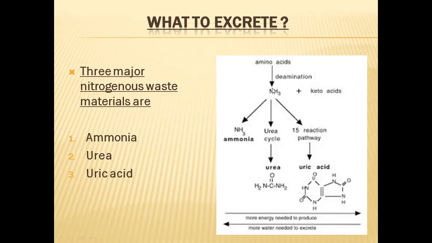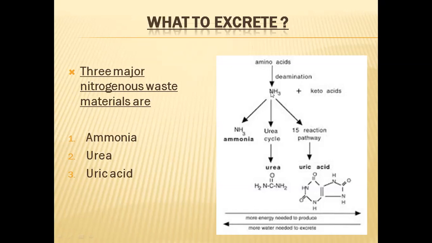But in almost all organisms, in almost all animals, at the beginning of these metabolic activities, ammonia is the first waste material. Depending on the areas in which the animals are living, this ammonia will either be secreted in ammonia form, or converted into urea, or converted into uric acid. So ammonia will be generated at the beginning of these deamination reactions.